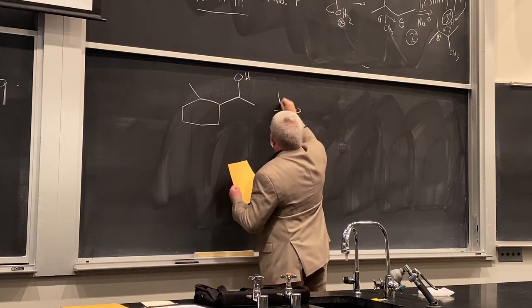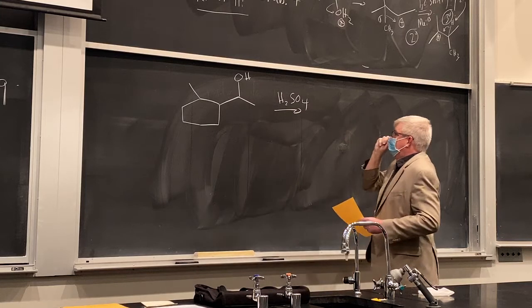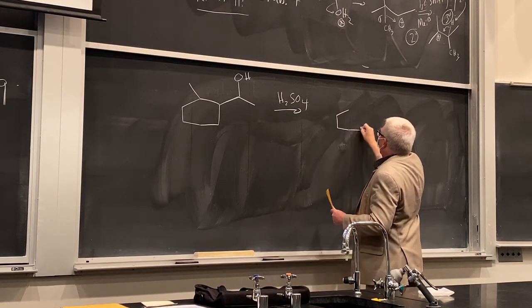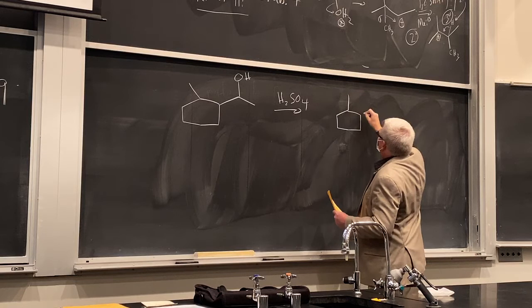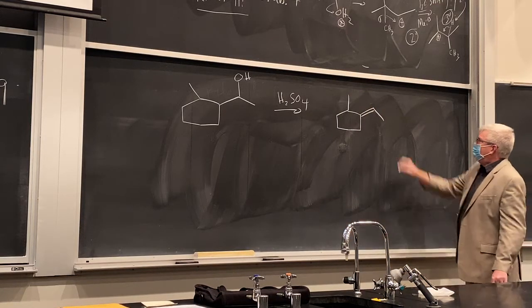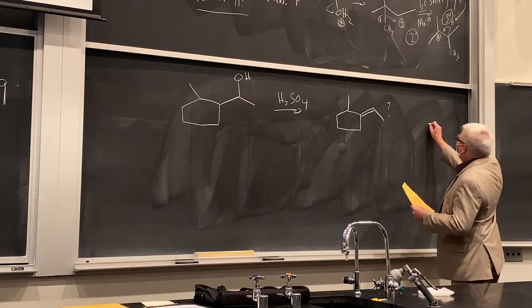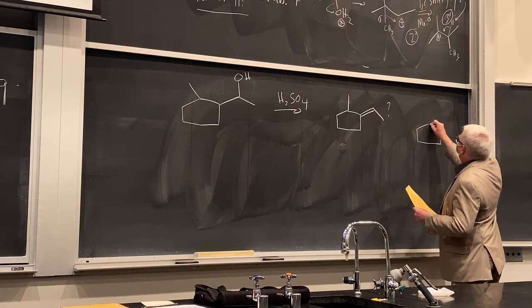So here's sulfuric acid, again with a secondary alcohol. So by Zaitsev's rule, you might think, well, we should form this, which would be the trisubstituted alkene. That turns out not to be the product. Guess what? This turns out to be the product.